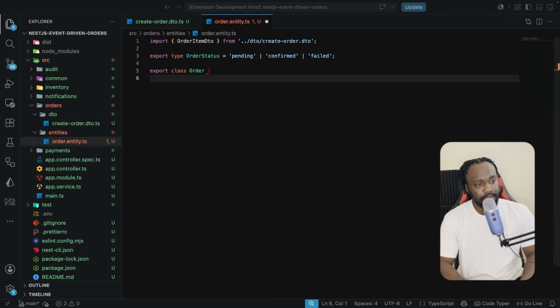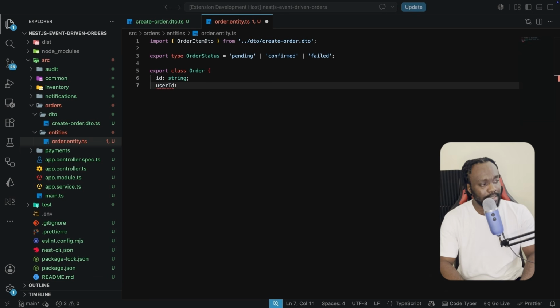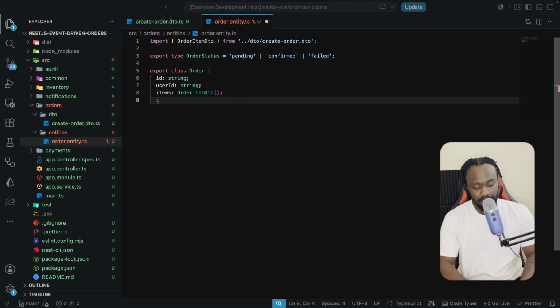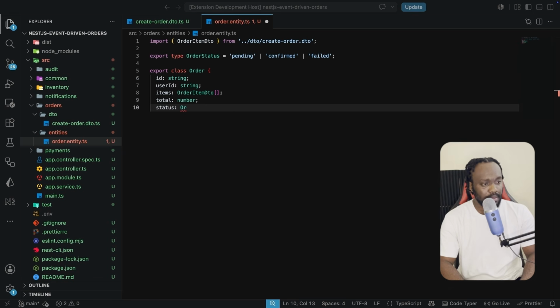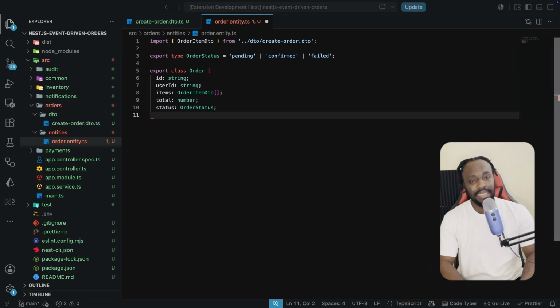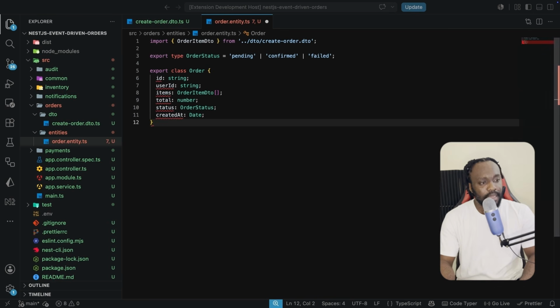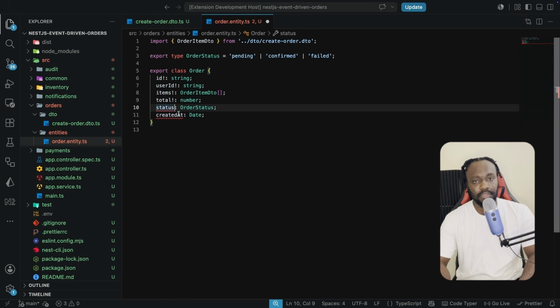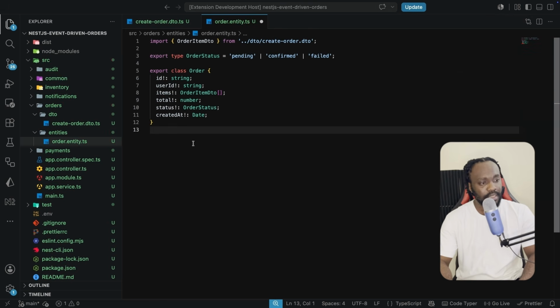And we can go on to export the class of order. And this order class is going to take the ID string and also the user ID of type string, and the items is going to be the order item DTO list. The total is a number, the status is this order status we defined here, and the created is going to be a date. Now we have the order entity, the same error. I'll just add the exclamation mark here so that TypeScript knows that this is going to be set from outside and not within this file.